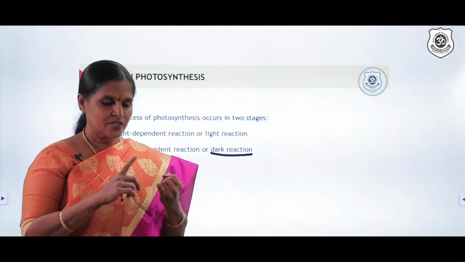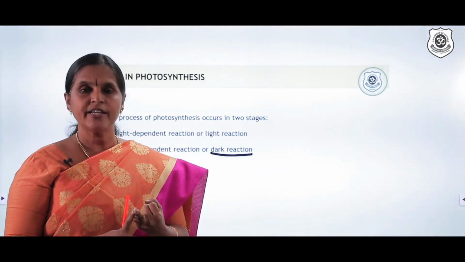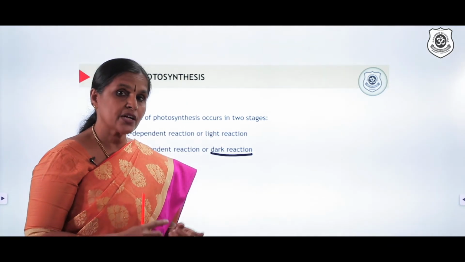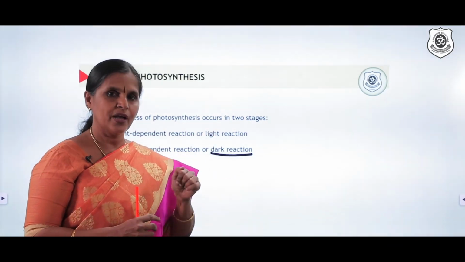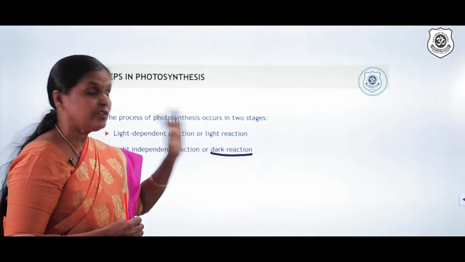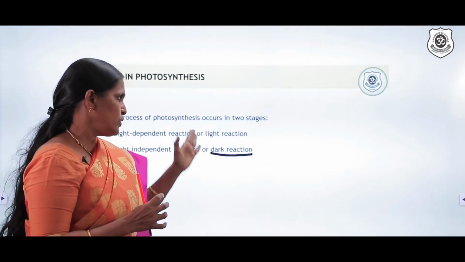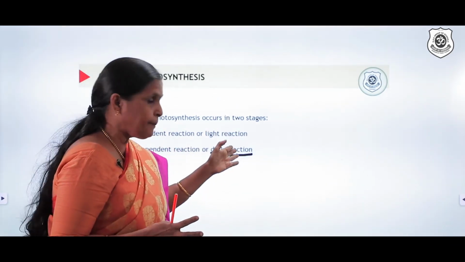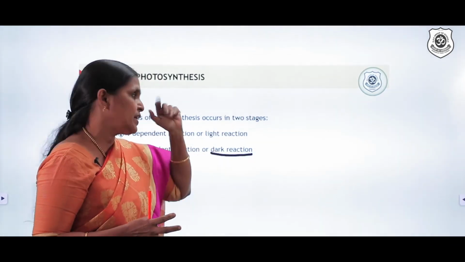Sunlight, yes. So if sunlight is there, photolysis of water takes place, and the hydrogen which is produced there is used for reduction of carbon dioxide to carbohydrate. And reduction of carbon dioxide to carbohydrate is taking place in dark reaction. So the three major steps in photosynthesis actually happen in two steps, light reaction and dark reaction.